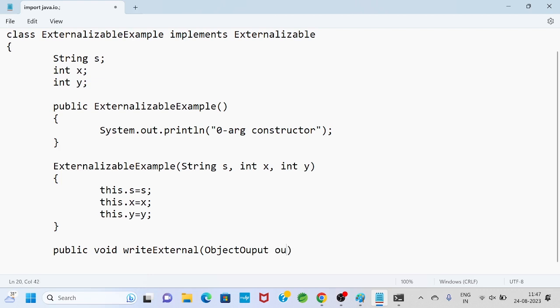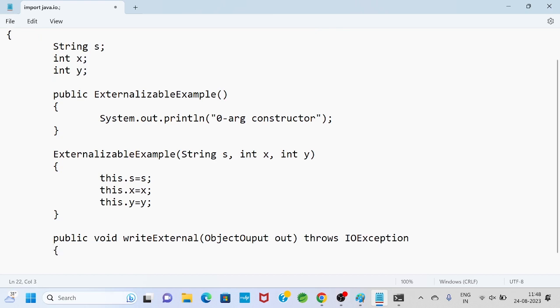Let it be out, a reference, and it throws a specific exception, IOException, because ObjectOutput is an input-output related class. I will explain the flow control.